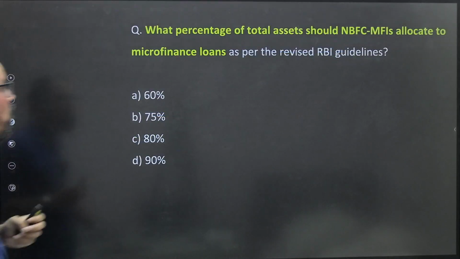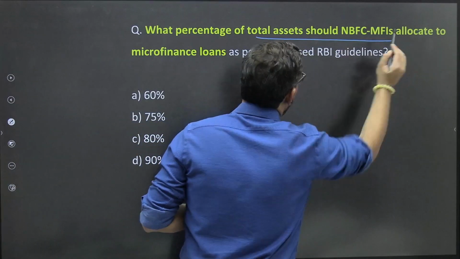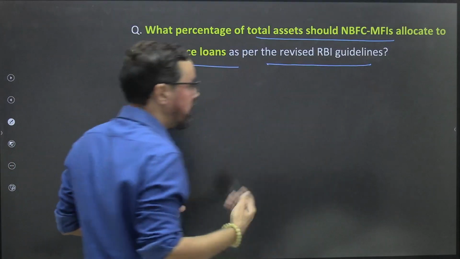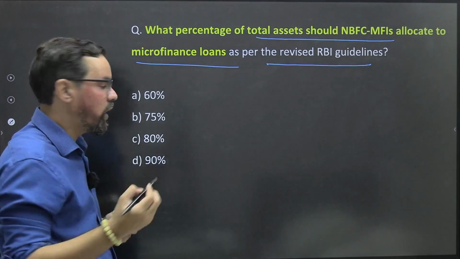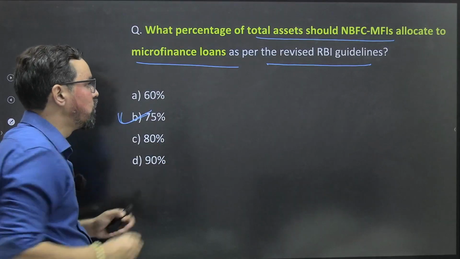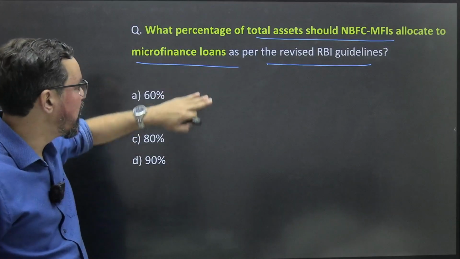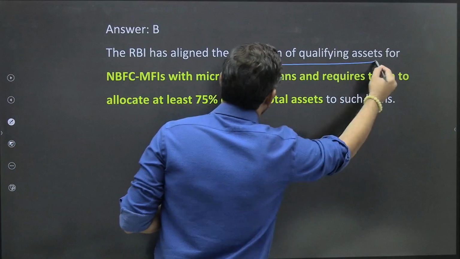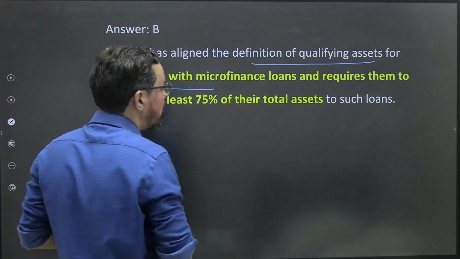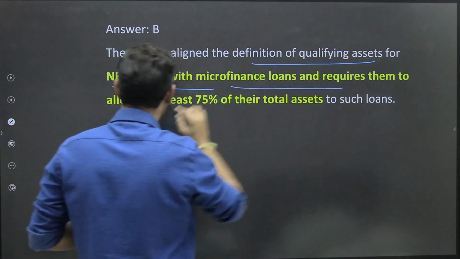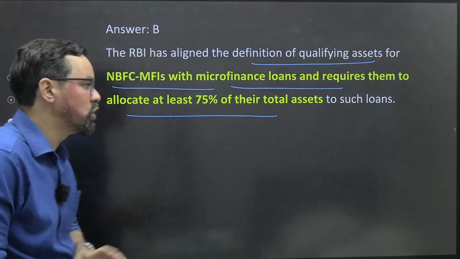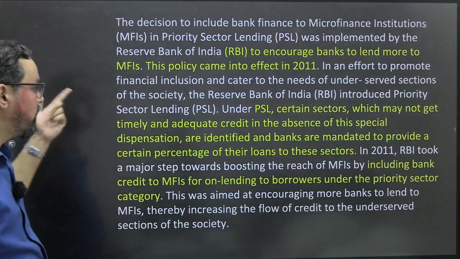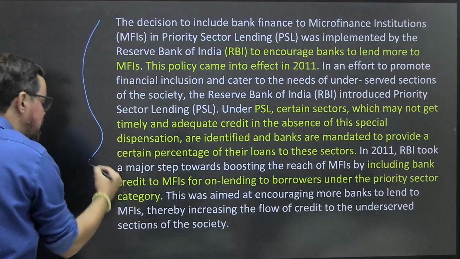Next one. What percentage of total assets should an NBFC MFI allocate to microfinance loans as per RBI revised guidelines? It is how much? 75%. Yeah, so 75% should go to microfinance loans. RBI has aligned the definition of qualifying assets of NBFC MFIs with microfinance loans and requires them to allocate at least 75% of their total assets to such loans. These are the RBI guidelines also from 2011. This is again a very, very important one.